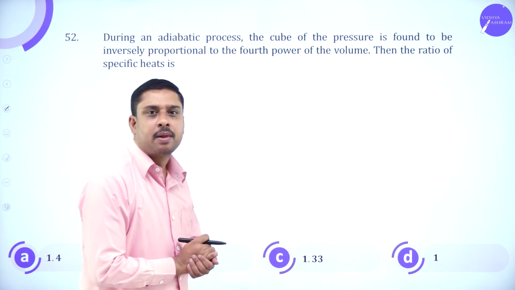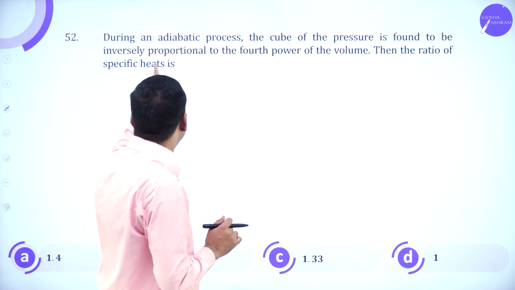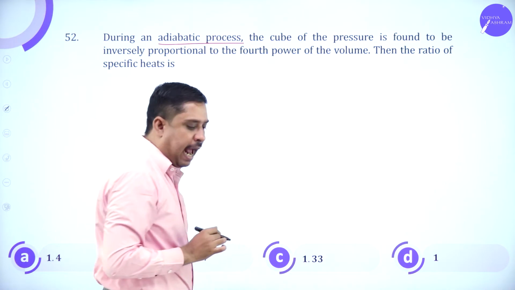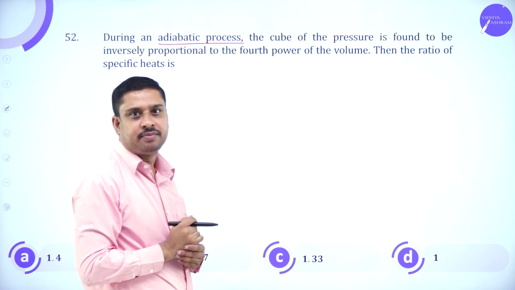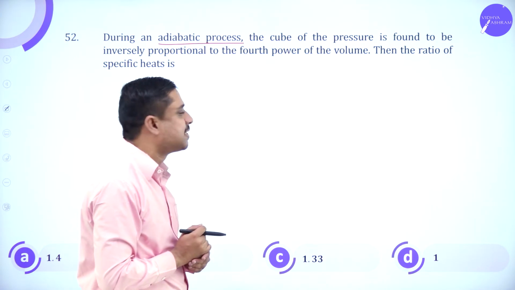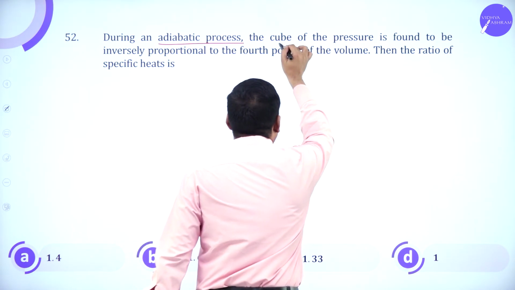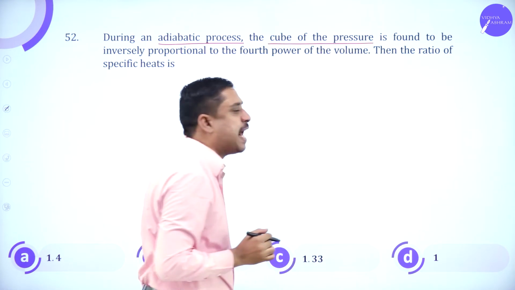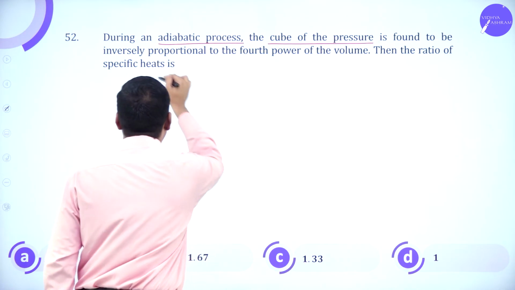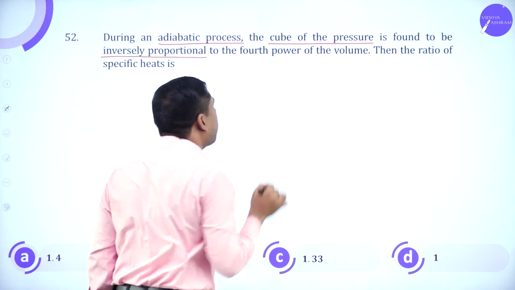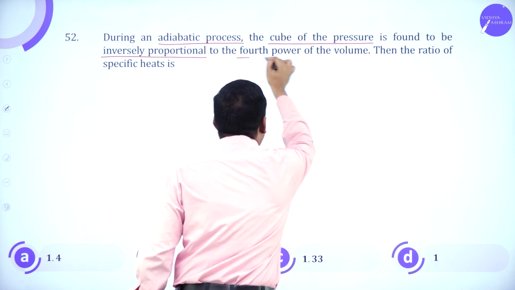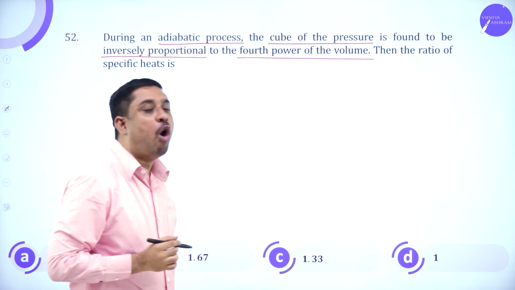Next, the problem says during an adiabatic process, it is an adiabatic process. The cube of the pressure is found to be inversely proportional to the fourth power of the volume.